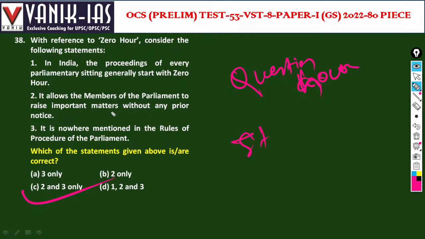Members of parliament raise important matters without any prior notice. It is nowhere mentioned in the rules of procedure of parliament. Yes. Which of the following statements are correct? Yes, it is not mentioned in the rules of parliament, and they can raise important matters without any prior notice. C is the answer.